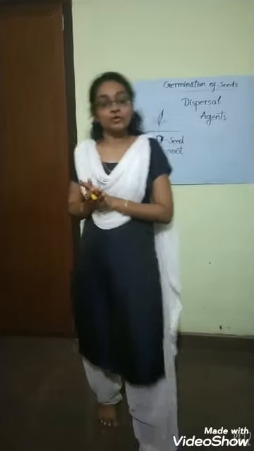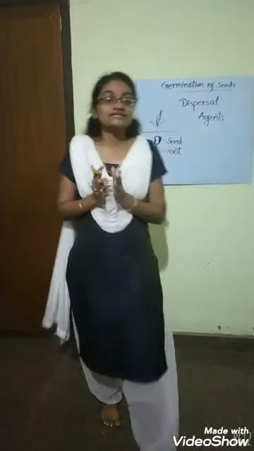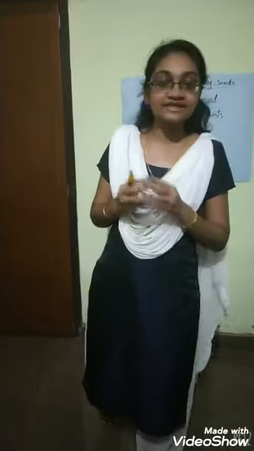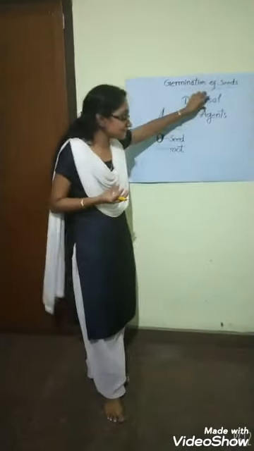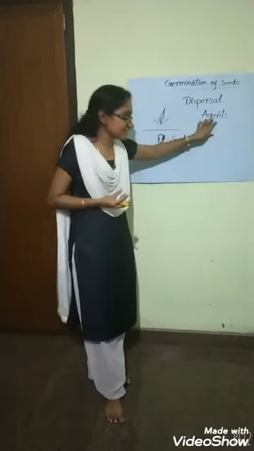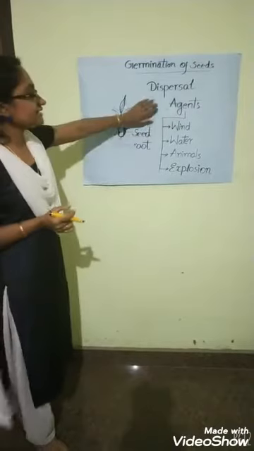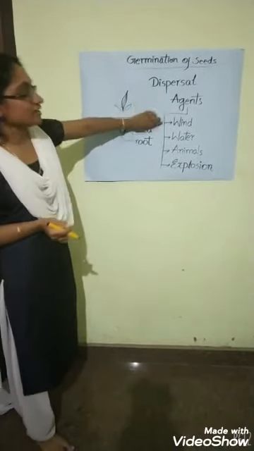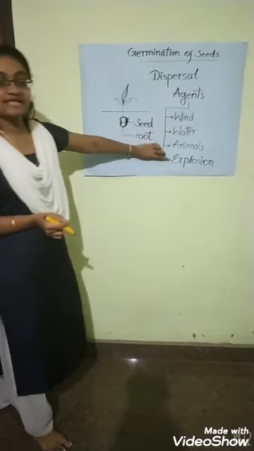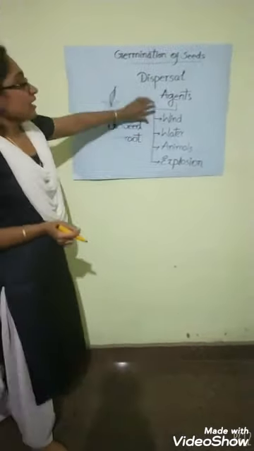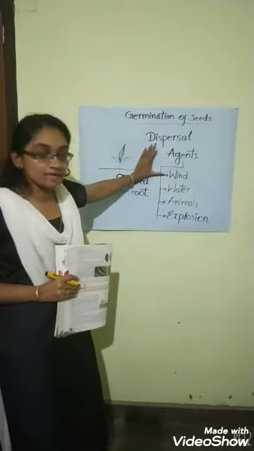Do you know what the agents of dispersal are? Those that make this dispersal happen are called agents of dispersal. Examples of agents of dispersal are wind, water, animals and explosion. Now we are going to explain the dispersal by wind.